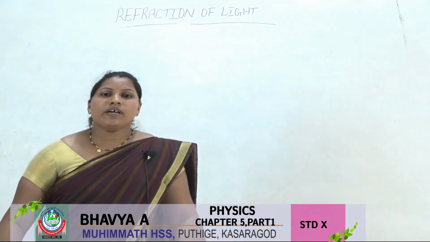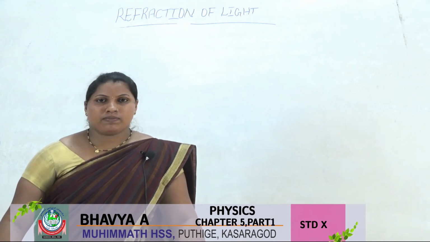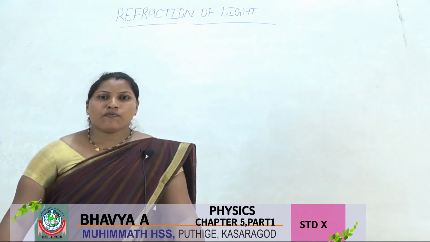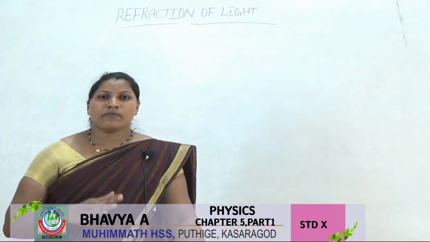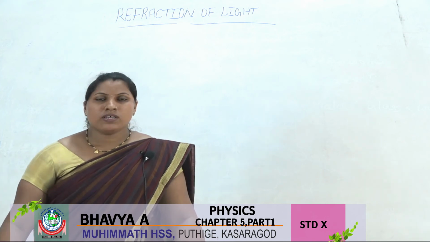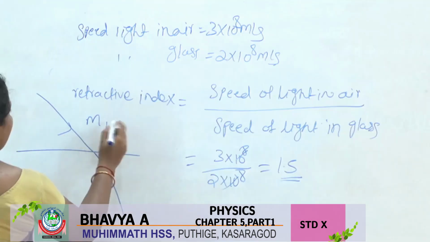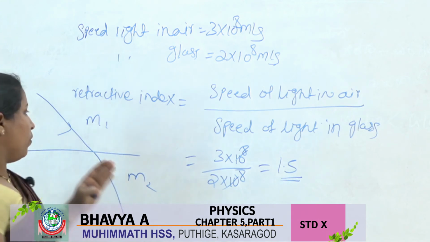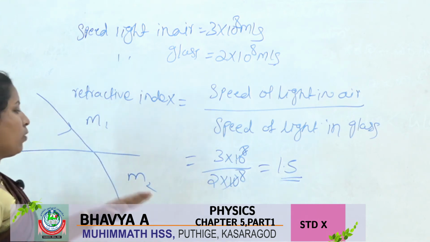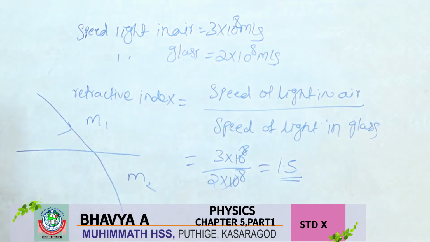Next, we are finding the refractive index in different media. You know the refractive index from one medium with respect to another medium, for example air to glass. The refractive index of medium 1 with respect to medium 2 is represented by n1 to 2.